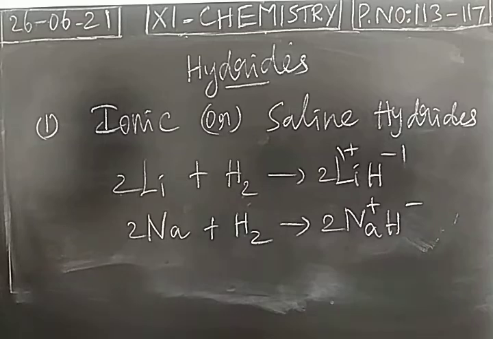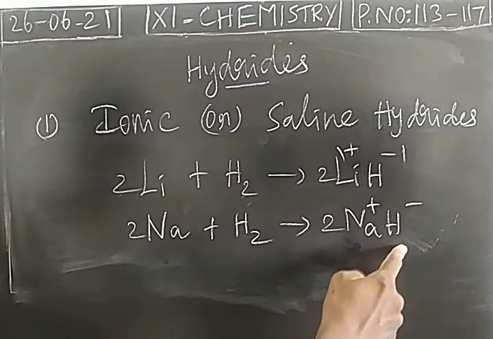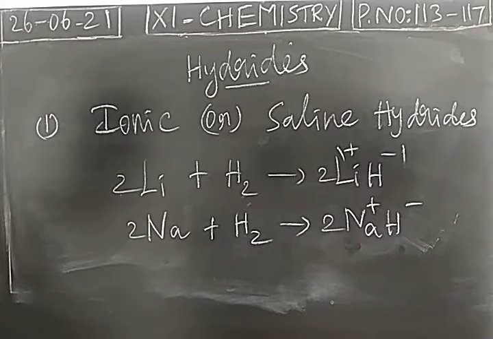The bonding between the ions will be ionic bond. We know that oppositely charged ions have a force of attraction called ionic bond or electrovalent bond. So in the ionic hydrides, we have a metal cation and hydride anion. Alkali metals and alkaline earth metals make ionic hydrides.